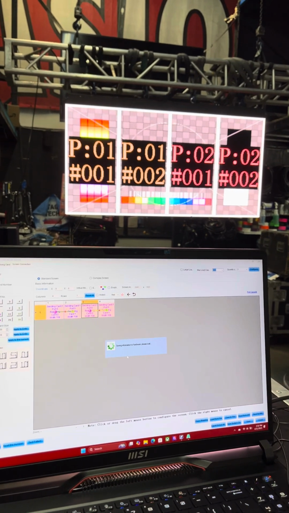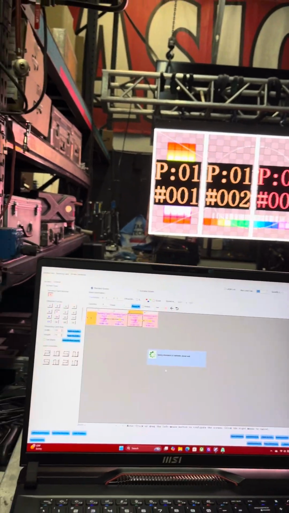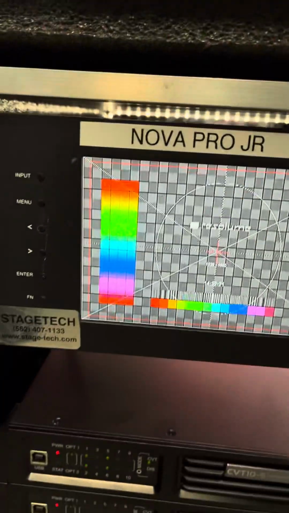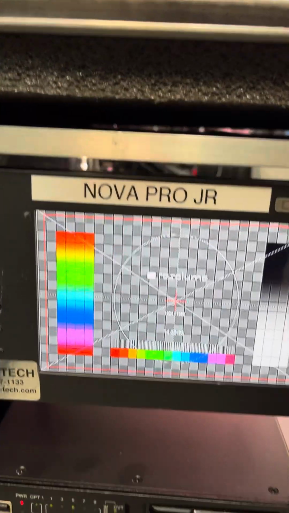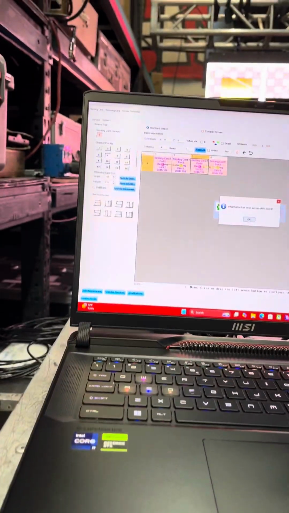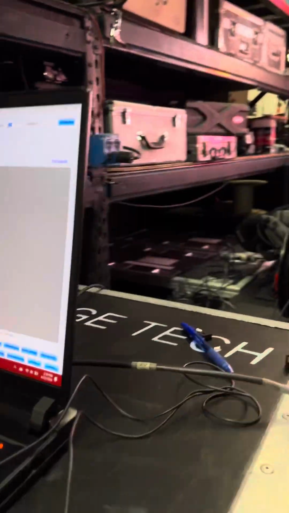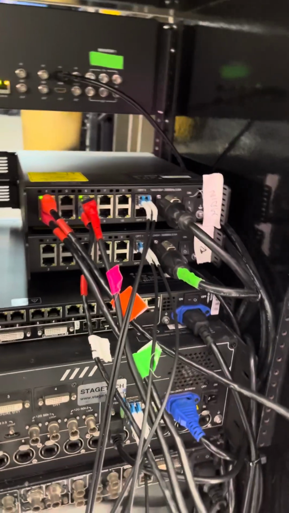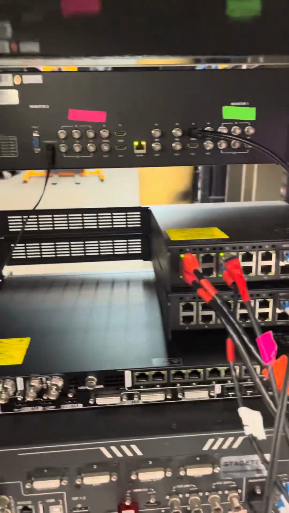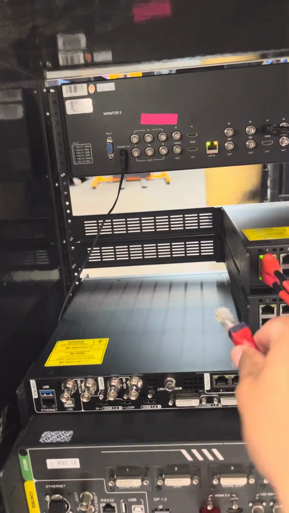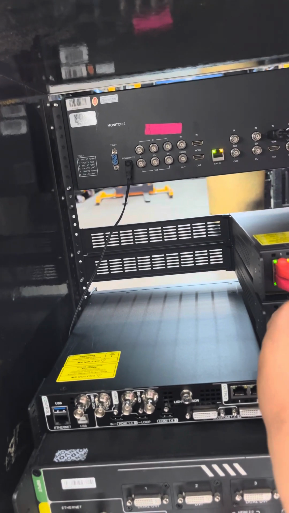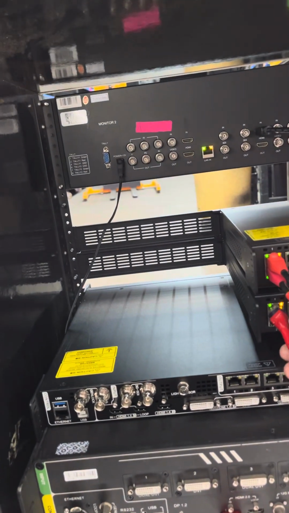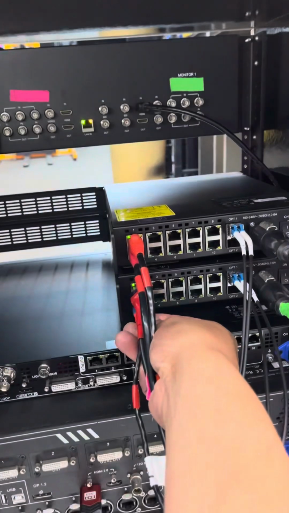So now we are going into everything is coming from one of these boxes, but the whole purpose of the box is to have one as a backup. So we don't really want to do that, but it's something for you to know, like you can wire that. So I'm going to disconnect that, put it back into here, and disconnect this one, and then connect it right here.